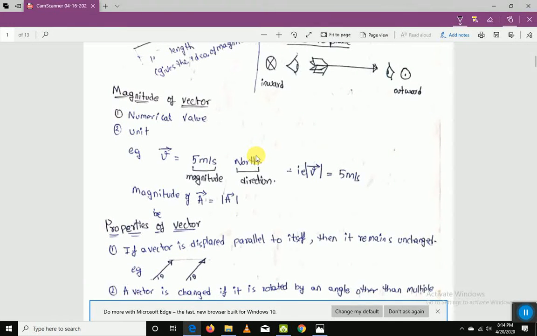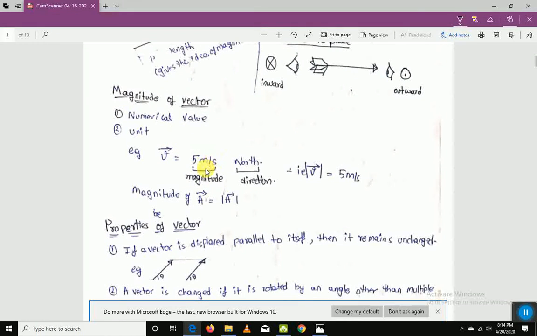Magnitude of a vector. Most people think that the magnitude is only a numerical value, but here we must understand that magnitude consists of two things: the numerical value as well as the units. We'll try to understand with this example. Here the velocity is 5 meters per second north direction, because velocity is a vector and we represent it with a bar.